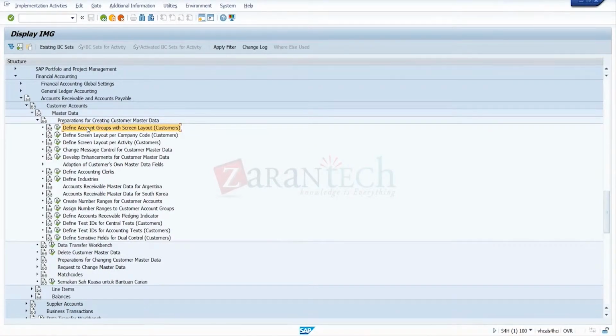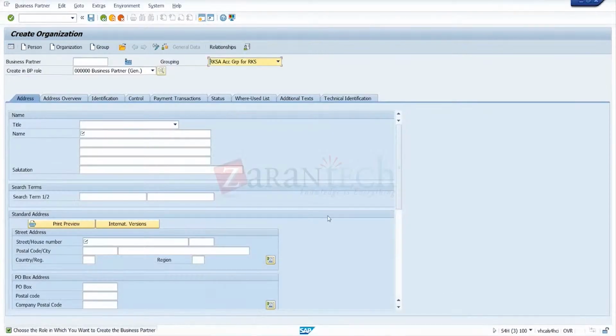So this is for the number range assignment only. Basically, the concept of account group is to link the number ranges. So we will link the number ranges here. For this account group, we link the number range here. So when I'm making the customer data, we'll get a number for the customer's data. That number is assigned only through grouping here.